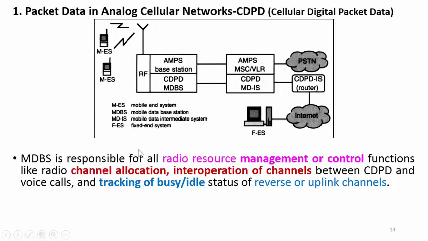The functions offered by this block are somewhat the same as the BSS observed in the GSM cellular system.